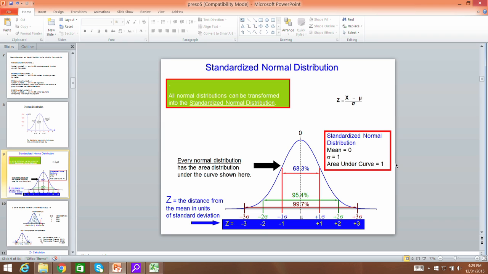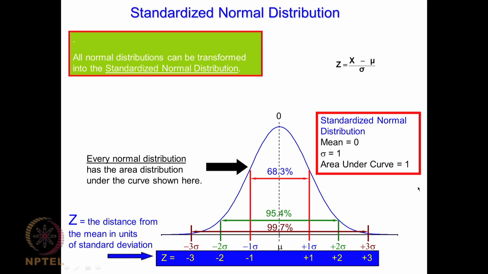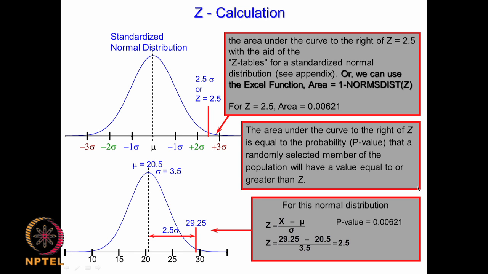This is very useful because when we convert any data into a standardized normal distribution, we are shifting it so that the mean comes out to be 0 and the area under the curve comes out to be 1. So we will do a lot of problems as we go along using this type of commands, okay.